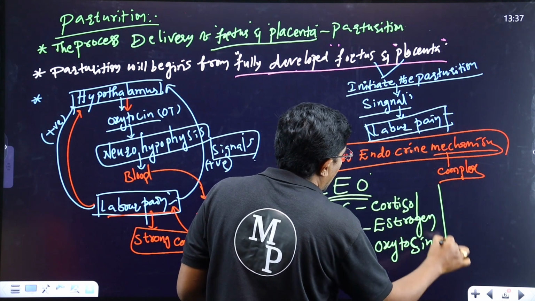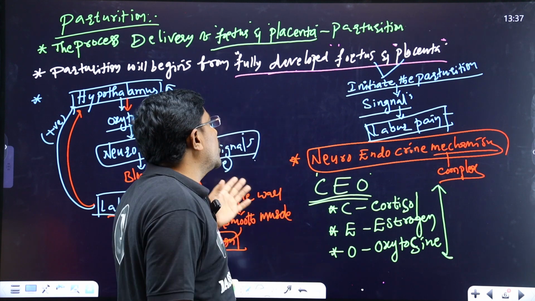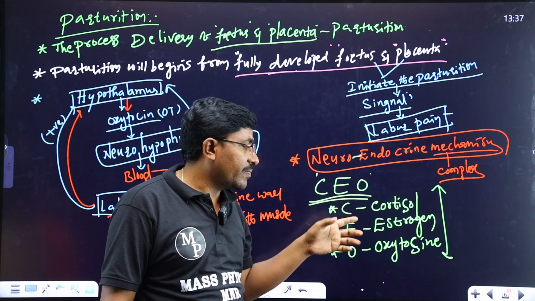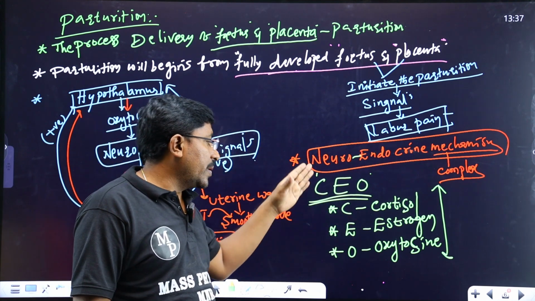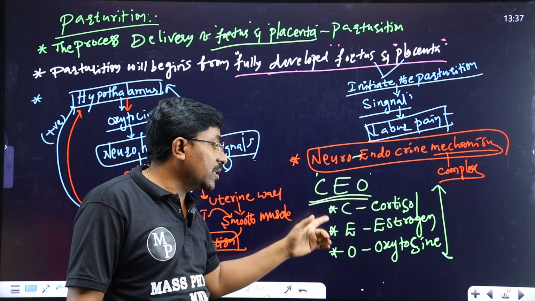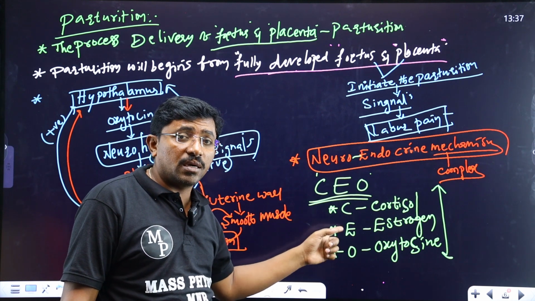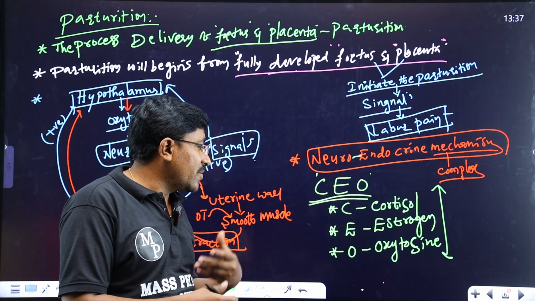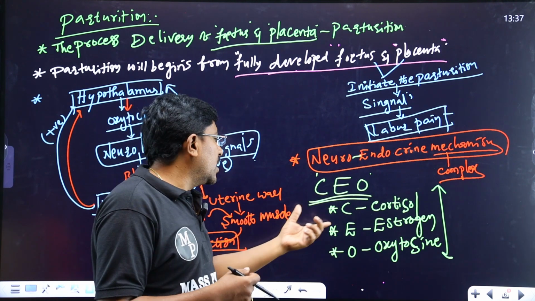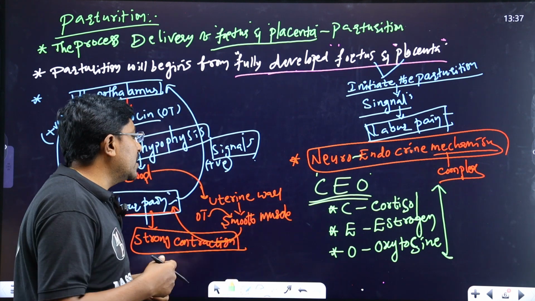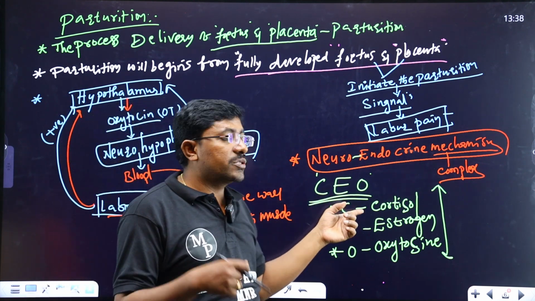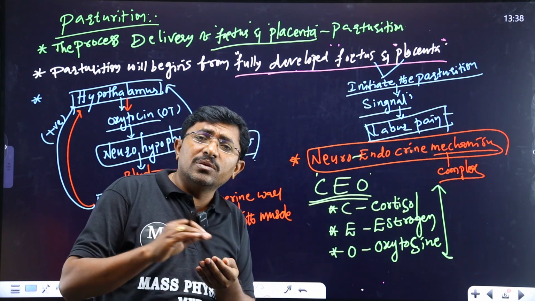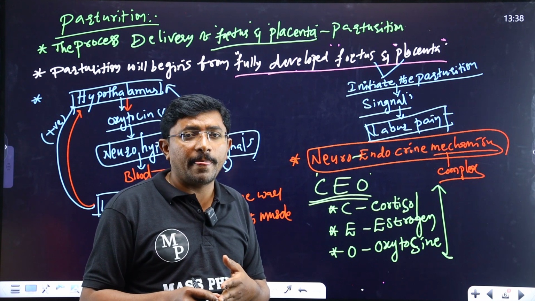So these three hormones are involved in the neuroendocrine complex, and there is no progesterone in it. These three hormones are increased several fold, which helps increase the production of energy. Cortisol drives gluconeogenesis, giving more glucose. Estrogen and oxytocin help in the parturition of the baby.